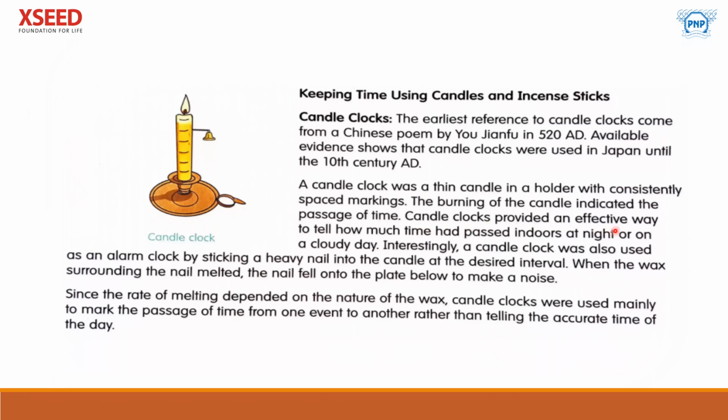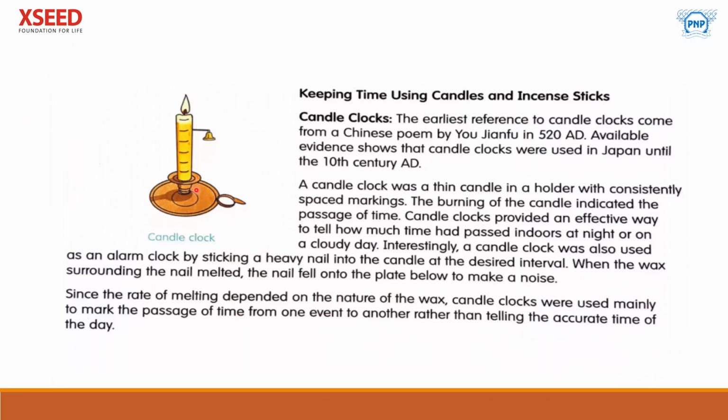Candle clocks provided an effective way to tell how much time had passed indoors at night or on a cloudy day. Interestingly, a candle clock was also used as an alarm clock by sticking a heavy nail into the candle. At the desired interval, when the wax surrounding the nail melted, the nail fell into the plate below to make a noise.